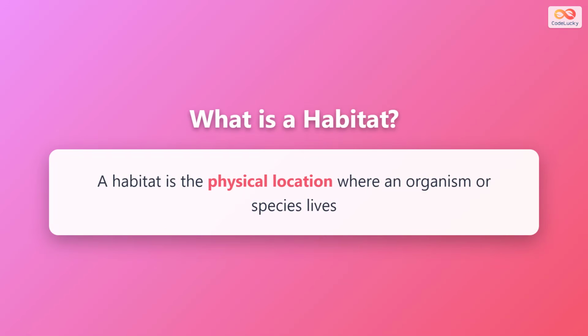A habitat is the physical location where an organism or species lives. Think of it as the natural environment that provides everything an organism needs to survive. Just like humans live in houses within neighborhoods, every living thing has its own specific place in nature where it can find food, water, shelter, and the right conditions to reproduce.